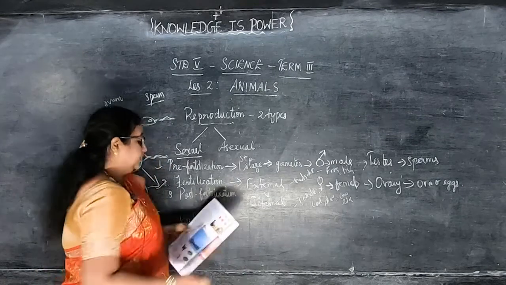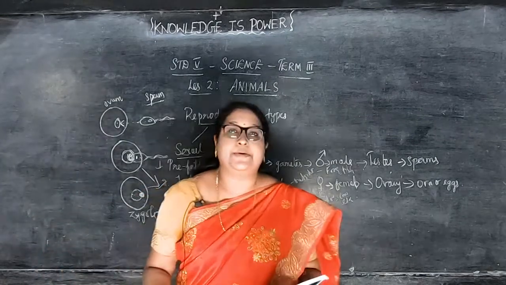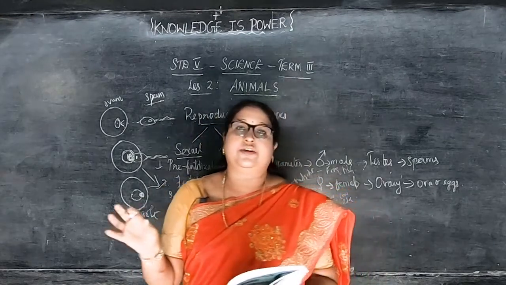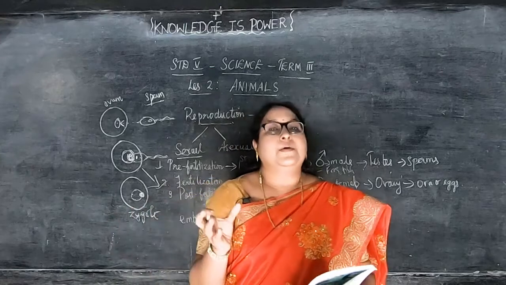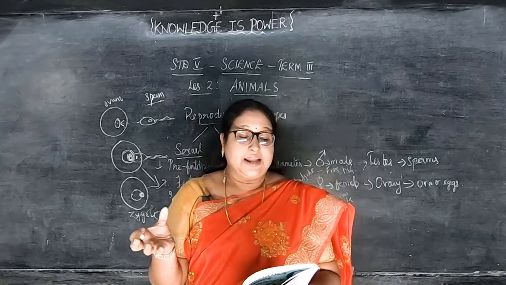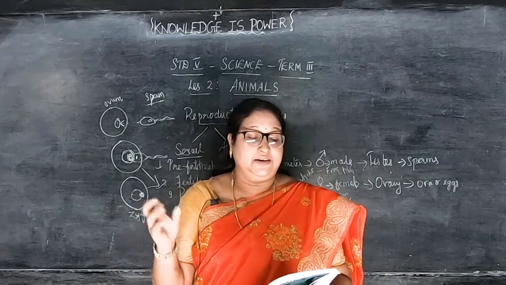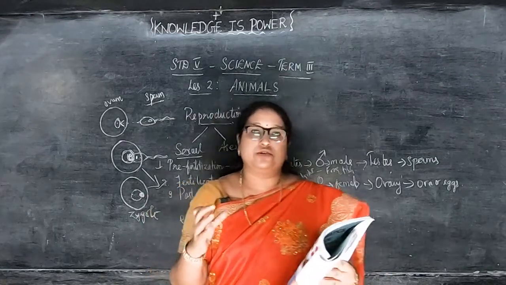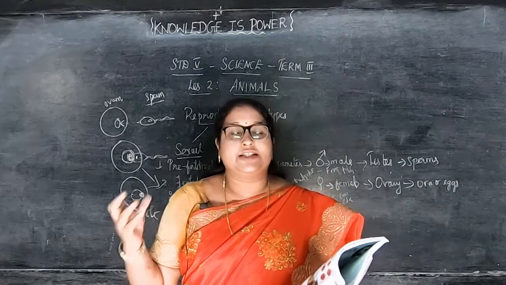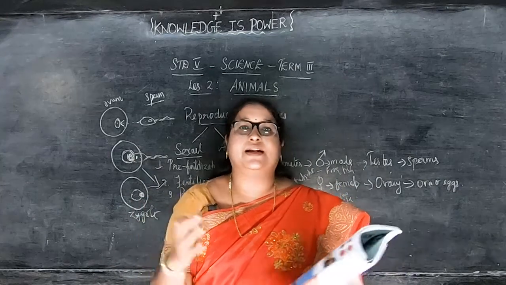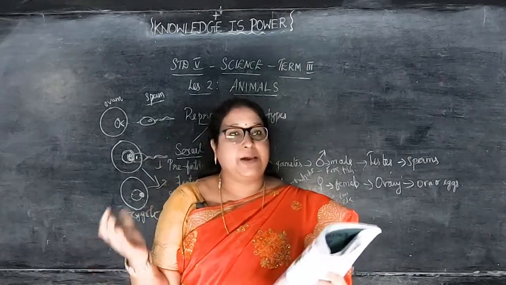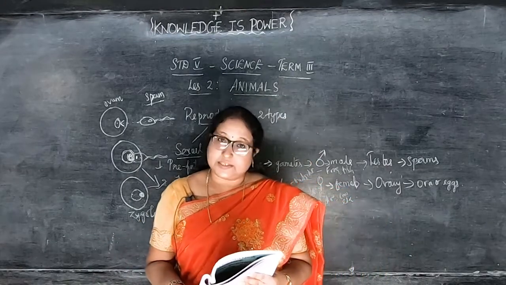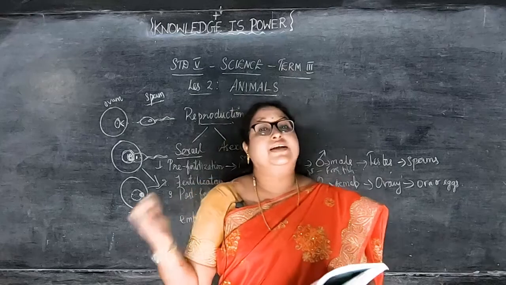Okay, and this embryo continues to develop in the uterus. This embryo is going to develop inside the uterus of an animal or a human, and it develops into body parts like head, face, hands, legs, etc. அந்த embryo வந்து என்ன ஆகும், டெவலப் ஆகும், கொஞ்சம் கொஞ்சமாக வளரும் போது அந்த ஹெட், ஃபேஸ், ஹேண்ட்ஸ், லெக்ஸ் இது எல்லாமே வந்து டெவலப் ஆகும், as a baby-ஆக ஃபார்ம் ஆகும். Based on whether the embryo develops outside or inside the body, animals are again classified into two.